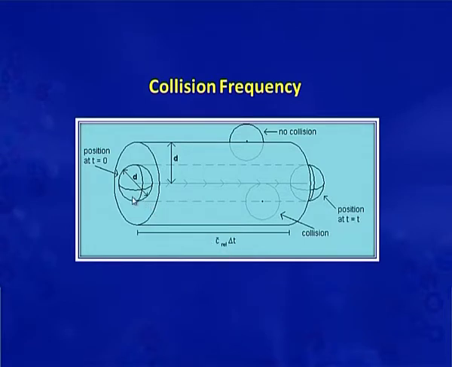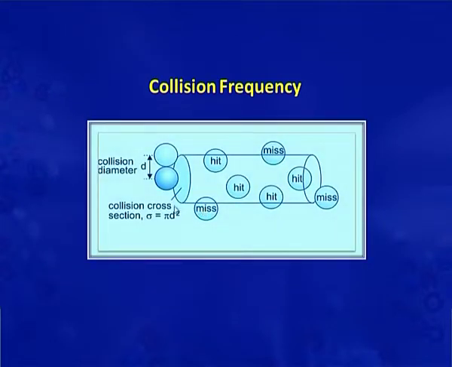It is defined as the speed of the molecule relative to the others. As I told you before, all other molecules are stationary here. So, only that particle will collide with this particle whose center lies within the cross sectional area, and it is represented by pi d square. So, these molecules will collide here, but not this one. These will miss the collision.